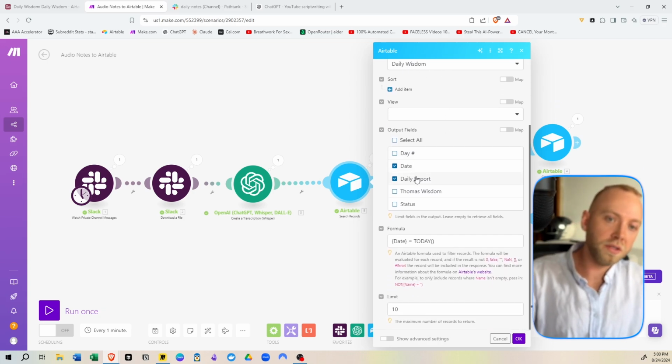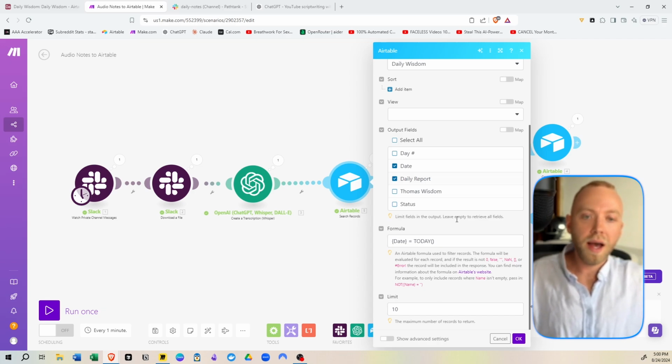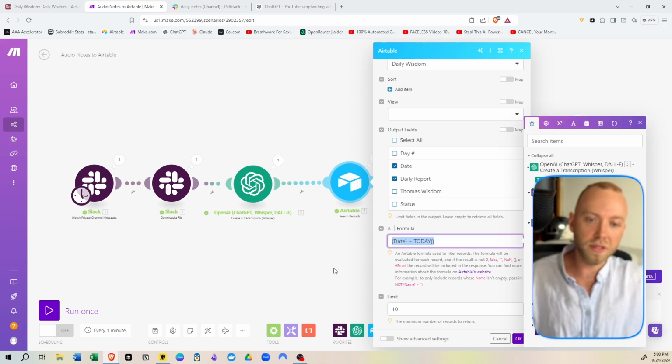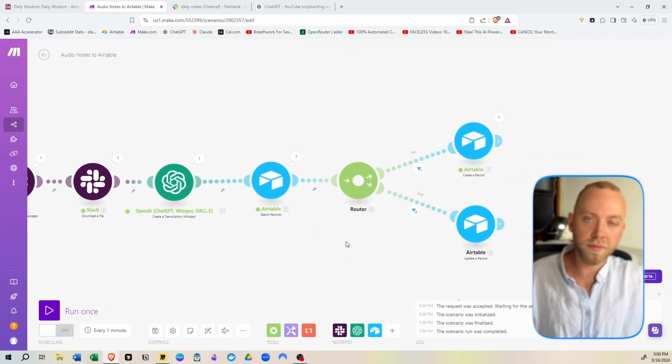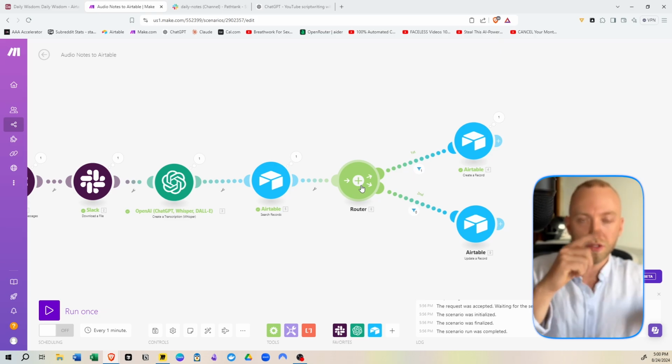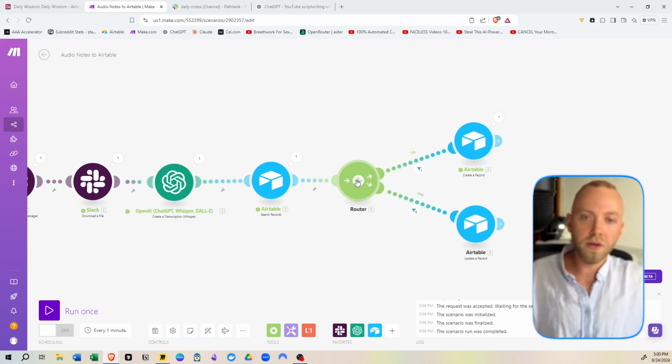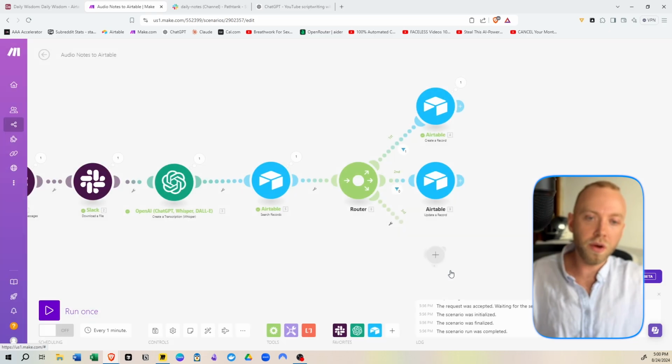Our output fields are date and daily report. I want to extract all records that have today's date. So I make this equation in the formula tab or the formula field, okay? Then this is a router. A router you can think of as just splits into, you can split into however many you want.